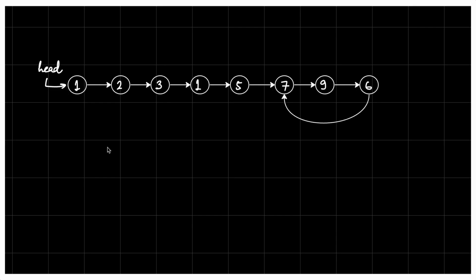Okay, so for this particular example, there is a cycle present in the linked list, right? We can clearly see there is a cycle present in the linked list. So for this, the answer should be true, right? The output should be true.